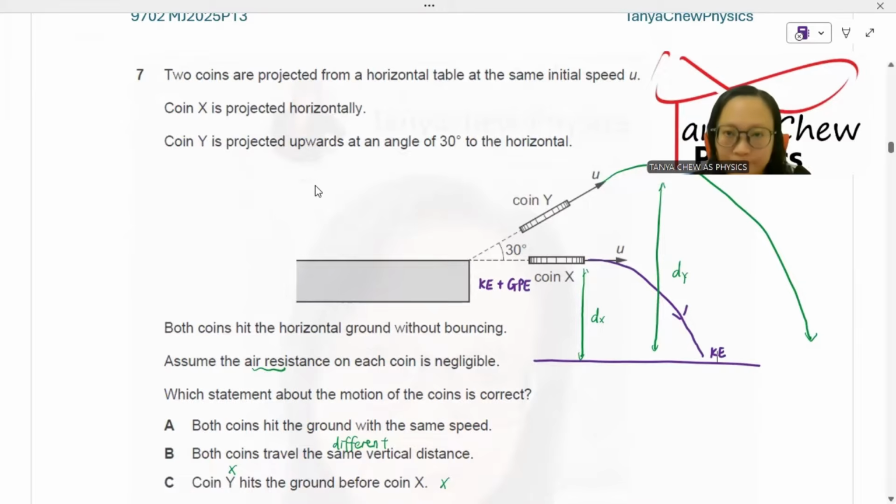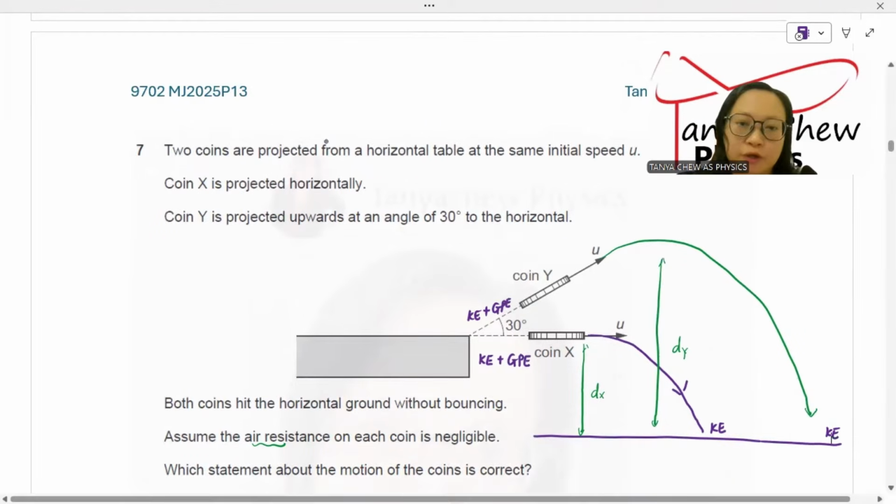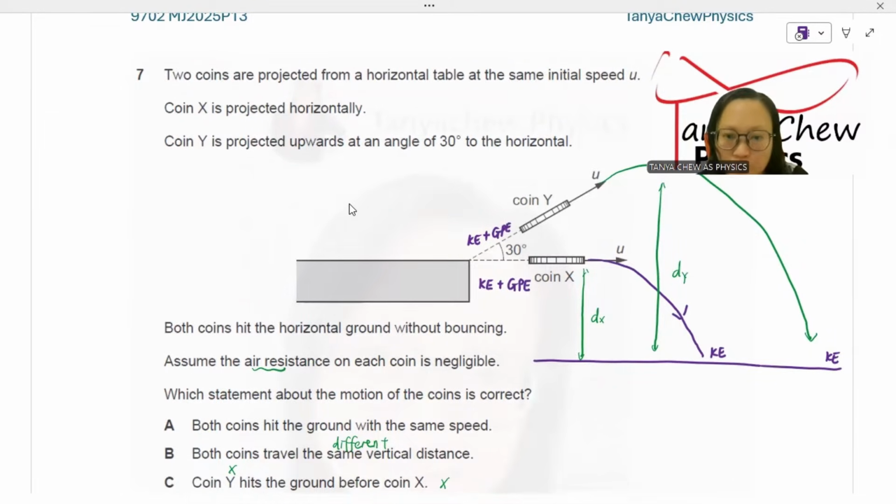Coin Y, on the other hand, has the same kinetic energy plus gravitational potential energy. But a few moments before reaching the ground, it will convert all its gravitational potential energy to kinetic energy. And both coins are given the same initial speed, so that is why they have the same kinetic energy. So all the energy given will be converted back to the final kinetic energy, which is, yes, this is true.